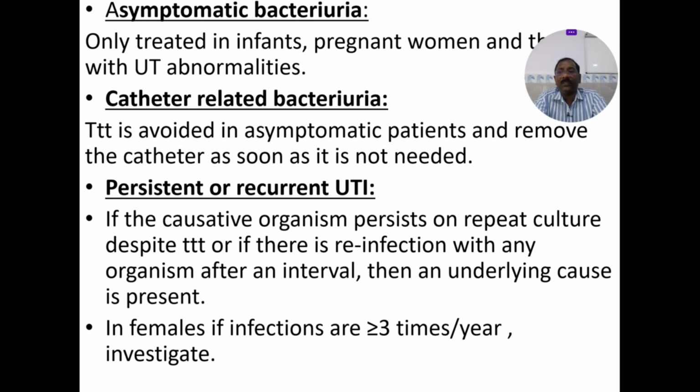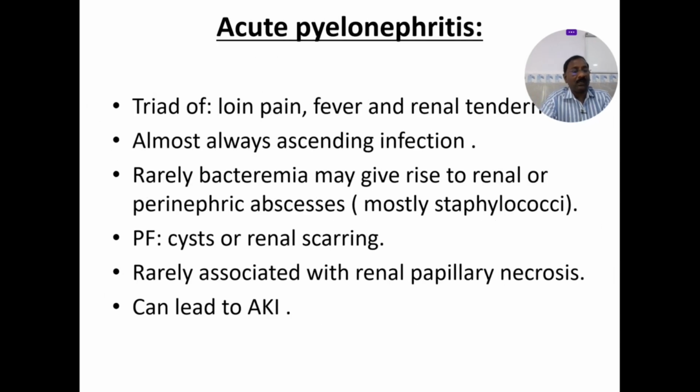In persistent or recurrent UTIs, if the causative organism persists on repeat cultures despite the treatment, or if there is reinfection with any organism after an interval, then an underlying cause is present. In females, if the infections are more than 3 times in a year, investigate properly, because it's a recurrent UTI. Investigate with ultrasound, with CT, with different culture and sensitivities, etc.